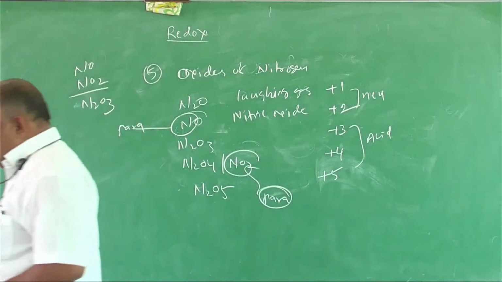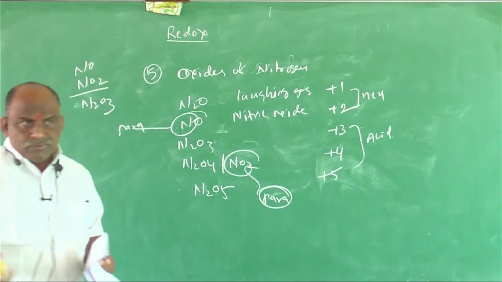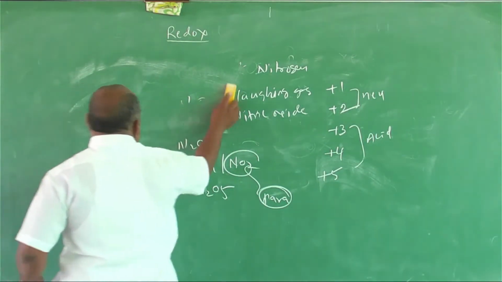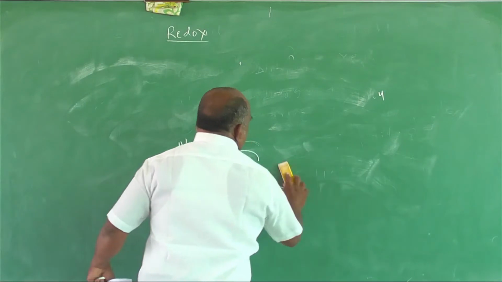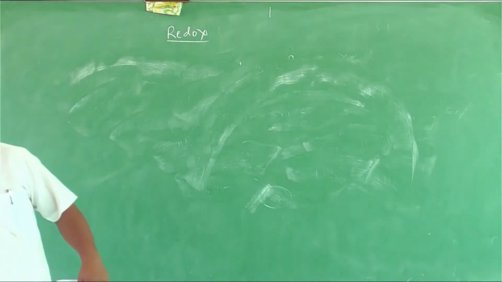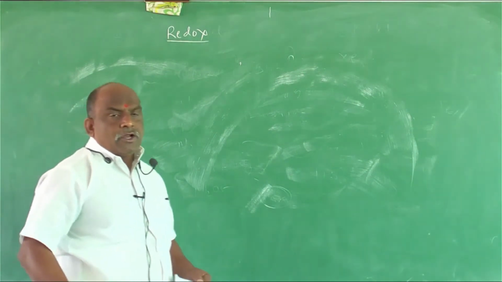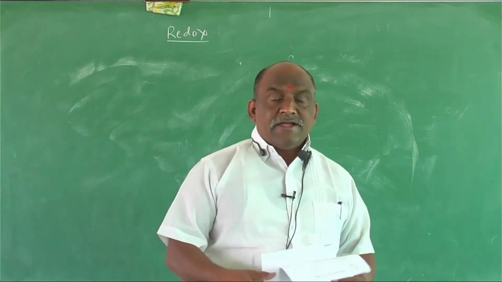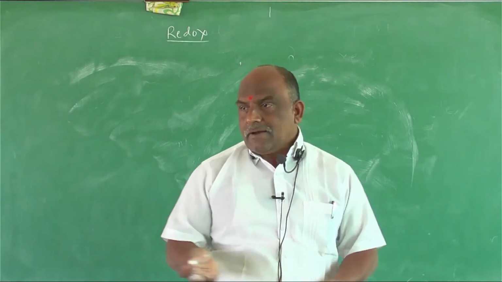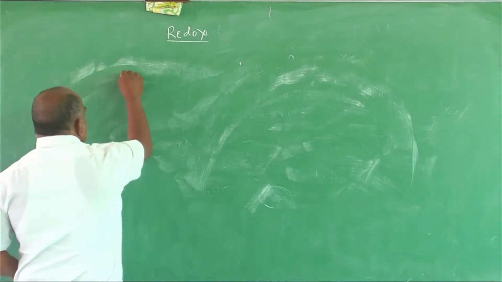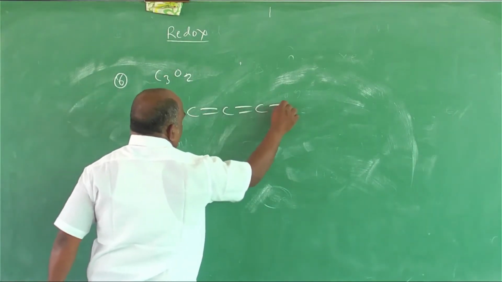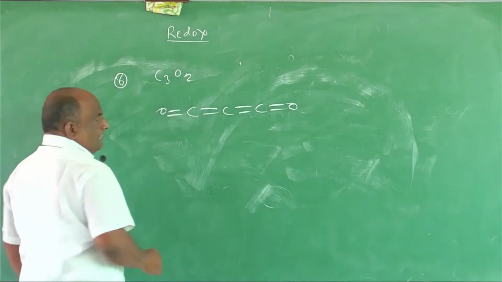And the sixth question was already in the textbook. Which suboxide is it? Carbon suboxide, C3O2. It was a direct question. What is the oxidation state of the central middle carbon atom in C3O2? 0.